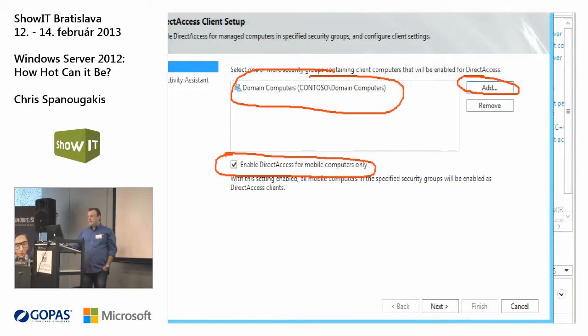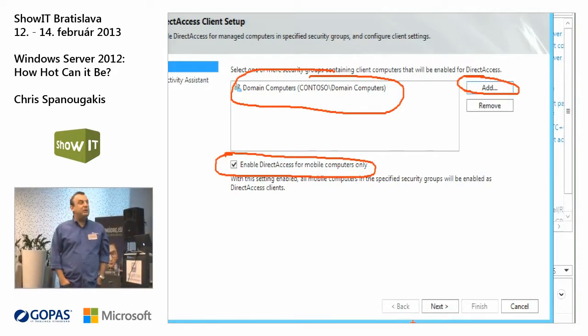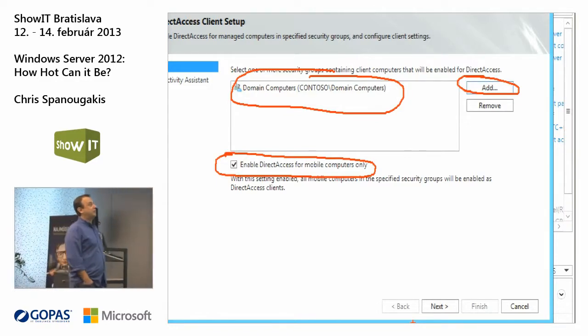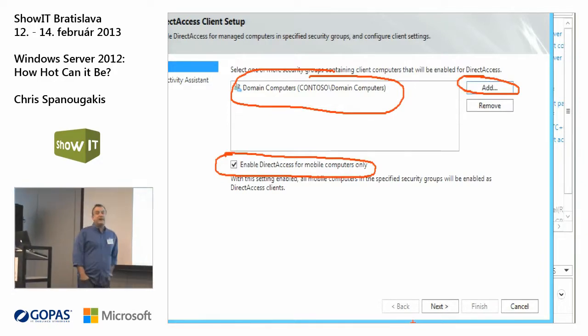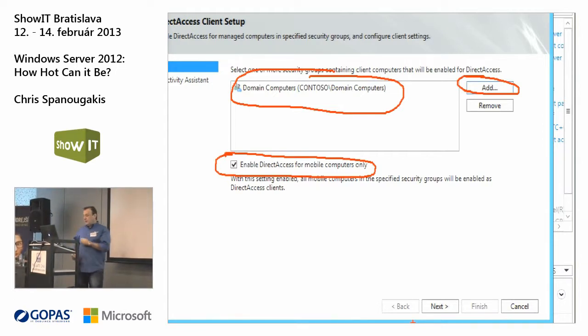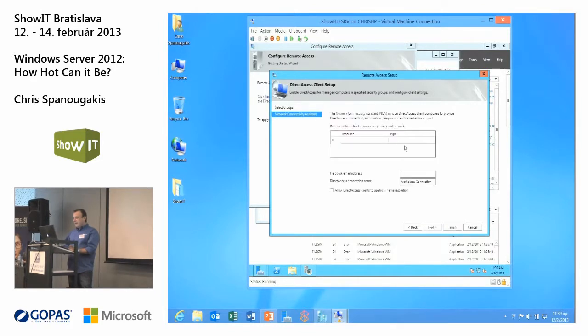And you should uncheck or check this one, enable direct access for mobile computers only. This is actually a WMI filtering group policy. If you are a laptop, the group policy settings will be applied to your computer. If you are a desktop computer, you will never receive the direct access settings. It depends on what you want to do. Okay, so we just click next here.